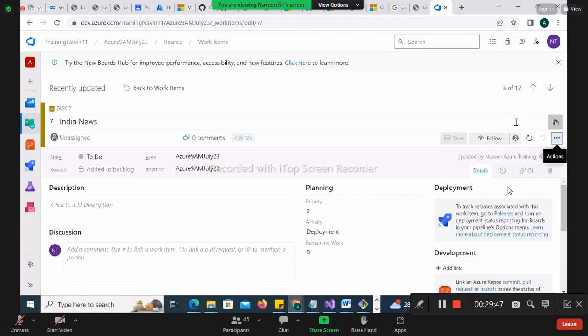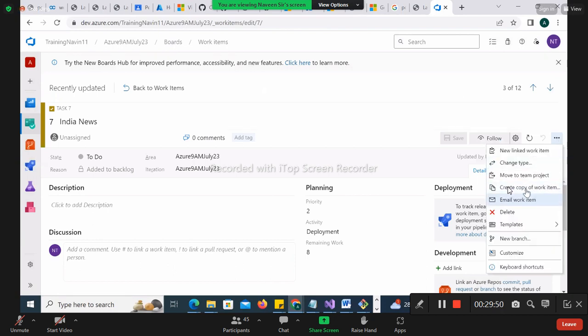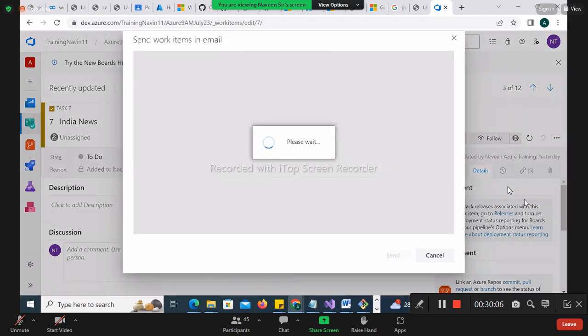We were discussing this, no? Let me come back here. So where we covered? Right. Let me go with this email. Last time we also saw that email, no? So you wanted to send an email to somebody regarding your story, you can go on that. Okay, so you have an option of email work item.